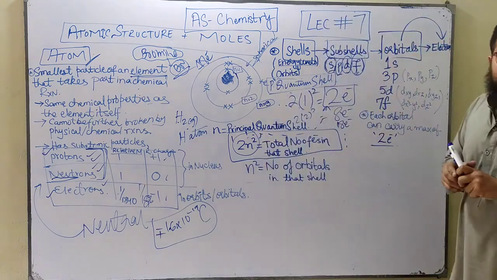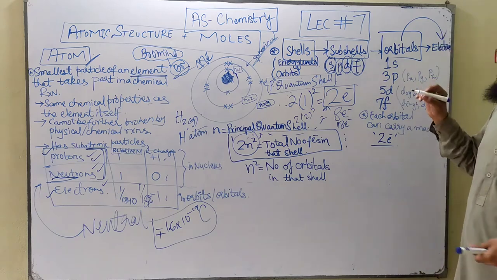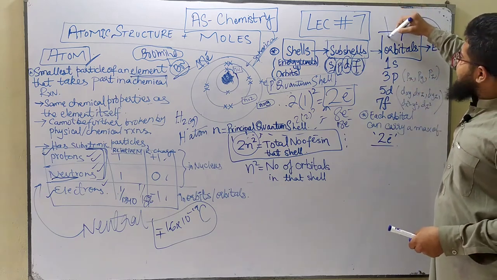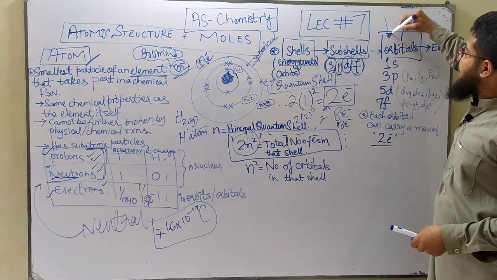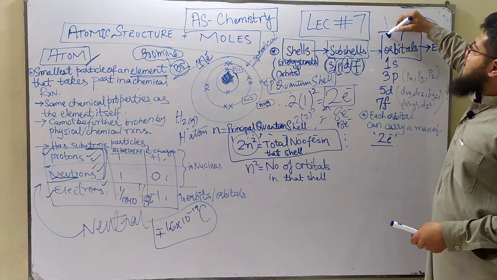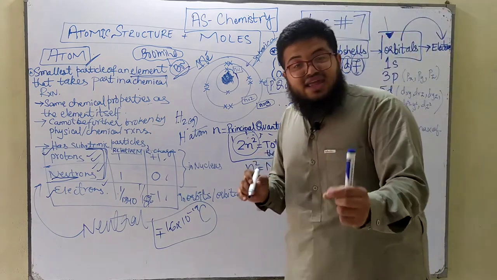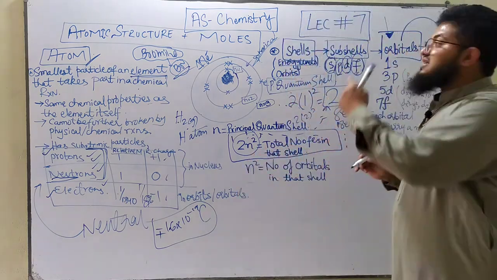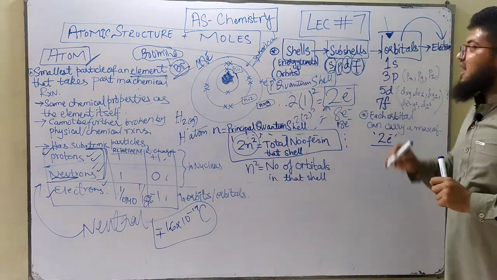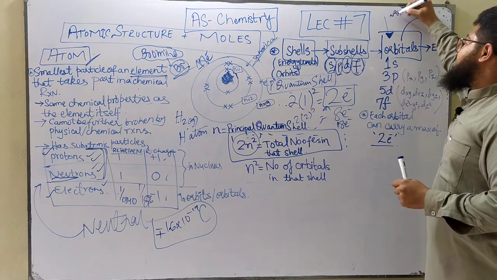If you are asked to define what an orbital is, an orbital by definition is that location of an atom where the probability, the chance of finding an electron is the greatest, and by greatest I mean a 95% chance.